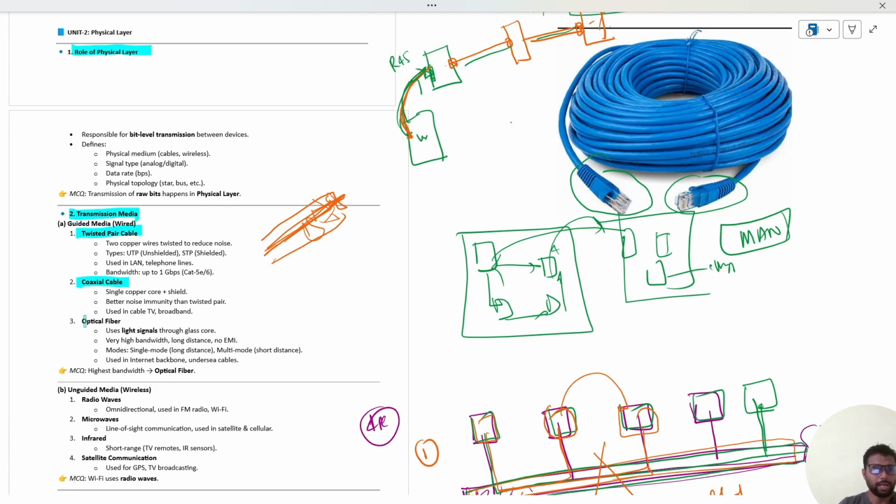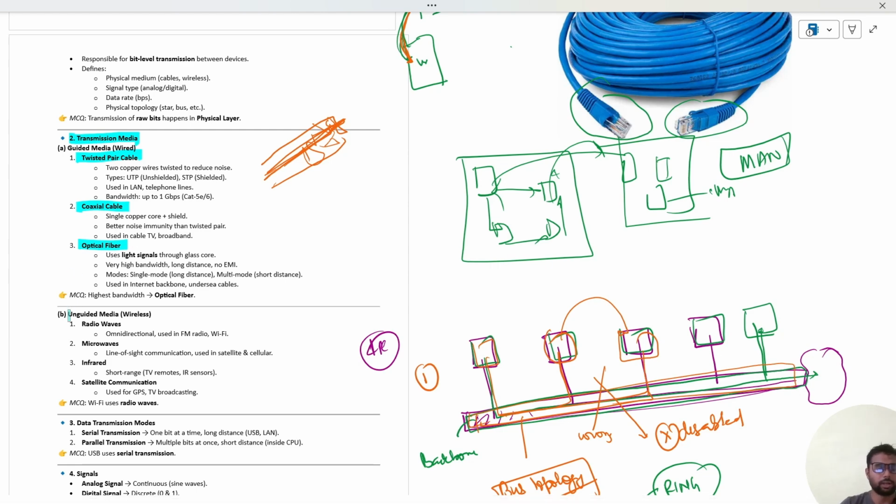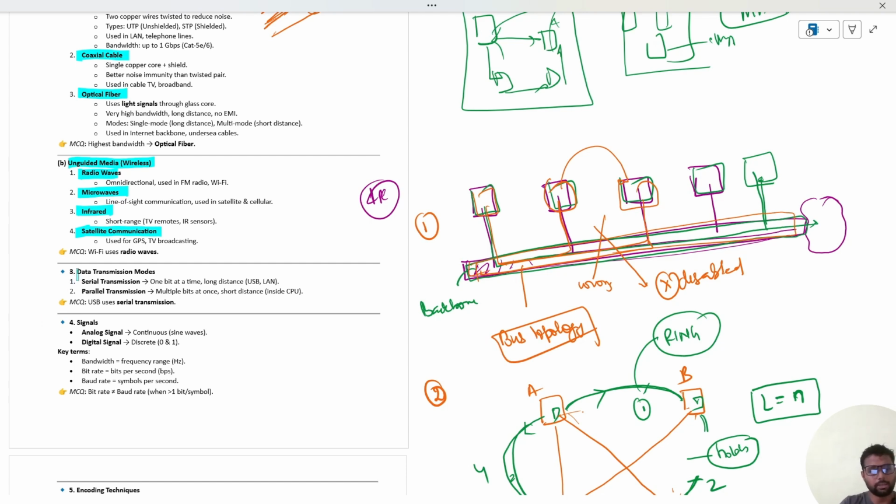Okay. So unguided medium and guided medium may be there. Unguided medium means if you are transmitting the data wirelessly, and when you are transmitting it through cables, it is called the guided medium or the wired medium. So it could be radio waves, microwaves, infrared, or satellite communication. Transmission mode could be serial, since in the physical layer, when you are transmitting over a long distance, serial transmission takes place.